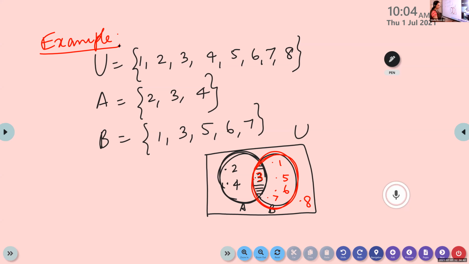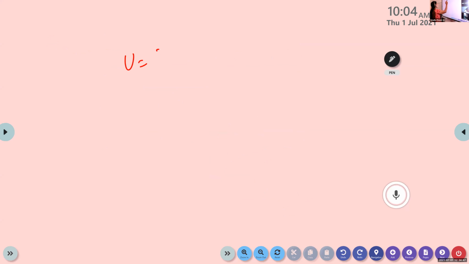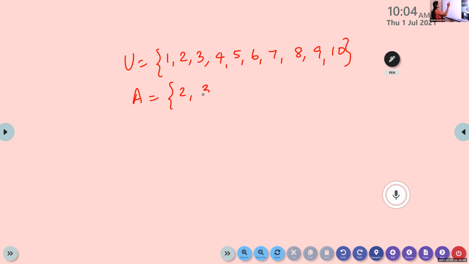U is equal to the set 1, 2, 3, 4, 5, 6, 7, 8, 9, 10. A is equal to the set 2, 3, 5. B is equal to 2, 4, 6, 8.